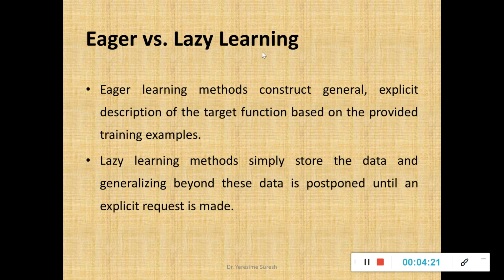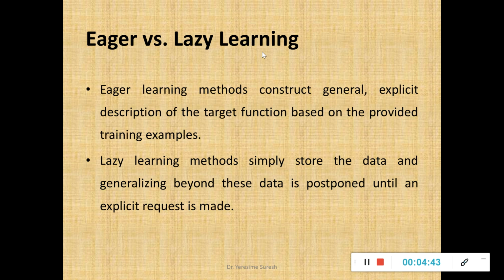In a simple analogy, we can make two categories of students. The moment a concept is taught, some students go back and prepare. There are some students who will wait for the examination or the internals. Unless the internals come, they don't start preparing. That is the difference between eager learning and lazy learning. When internals come, you start preparing for it. That is lazy learning.